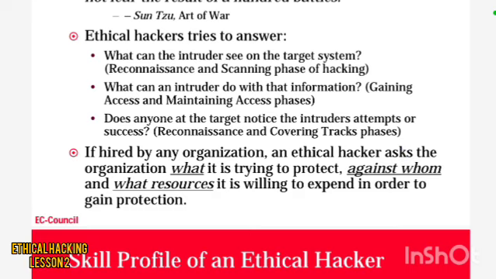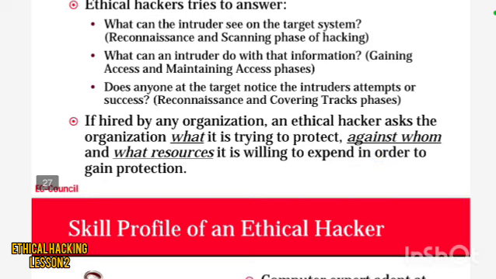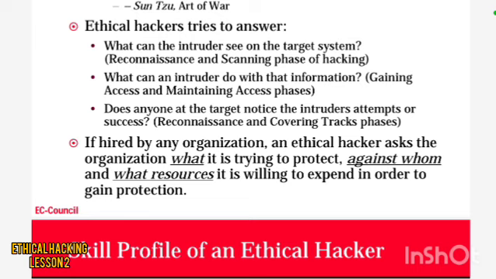Does anyone at the target notice the intruder's attempts or success? That is the covering tracks phase. The ethical hacker tries to answer whether anyone in the target system notices the intruder's attempts or success.